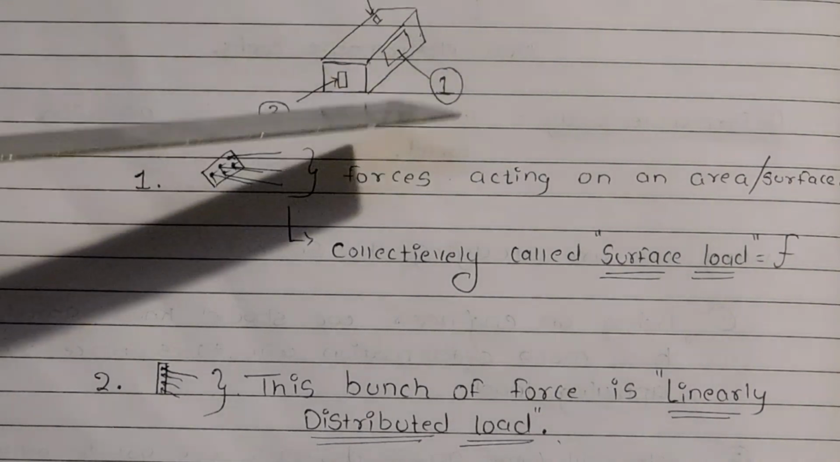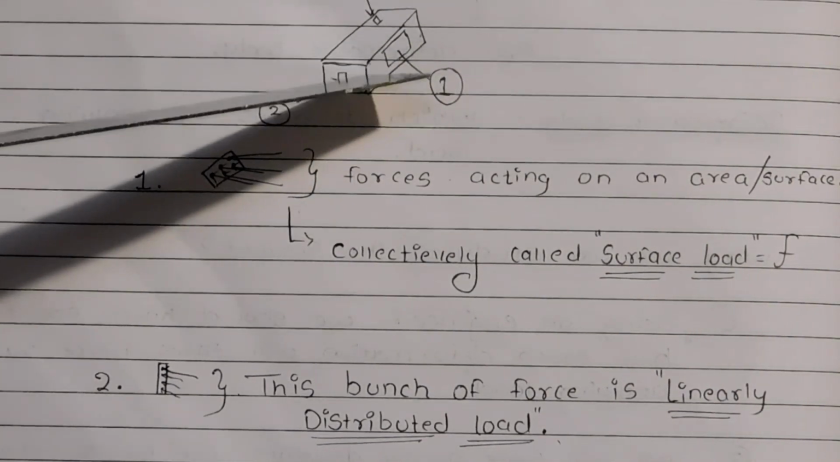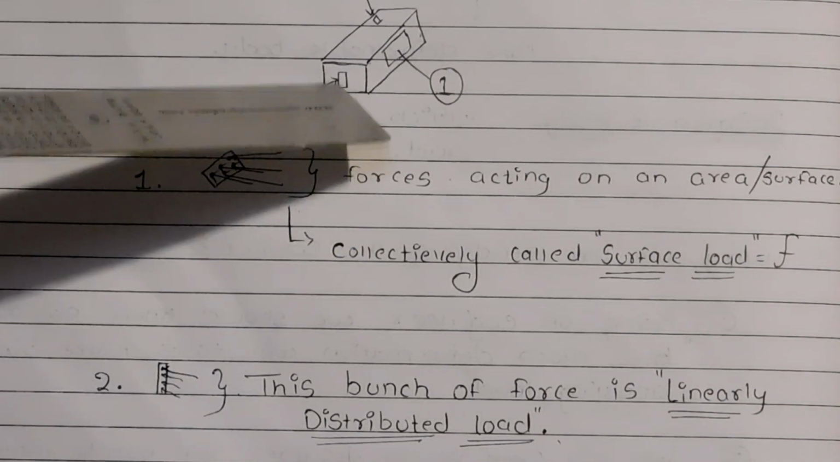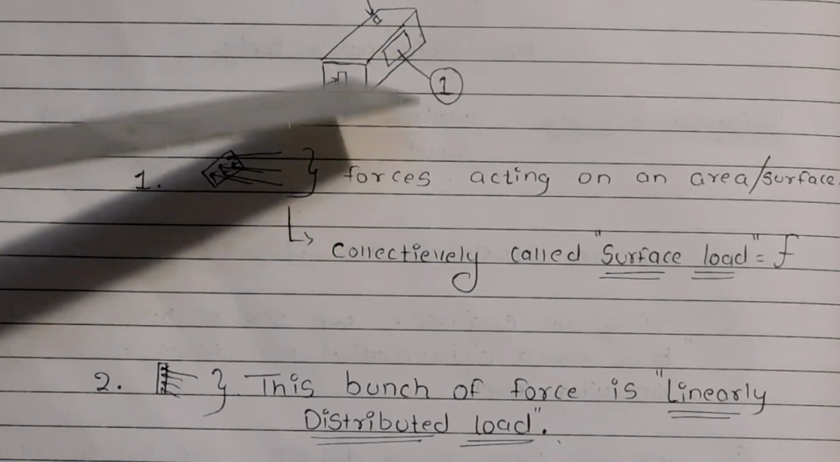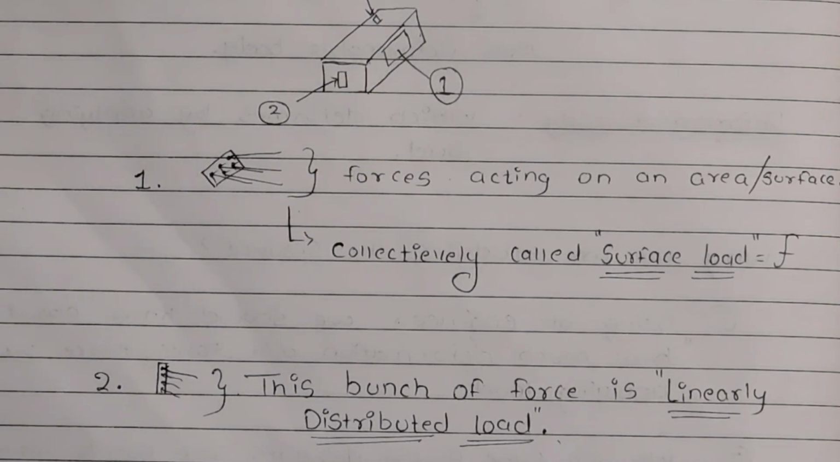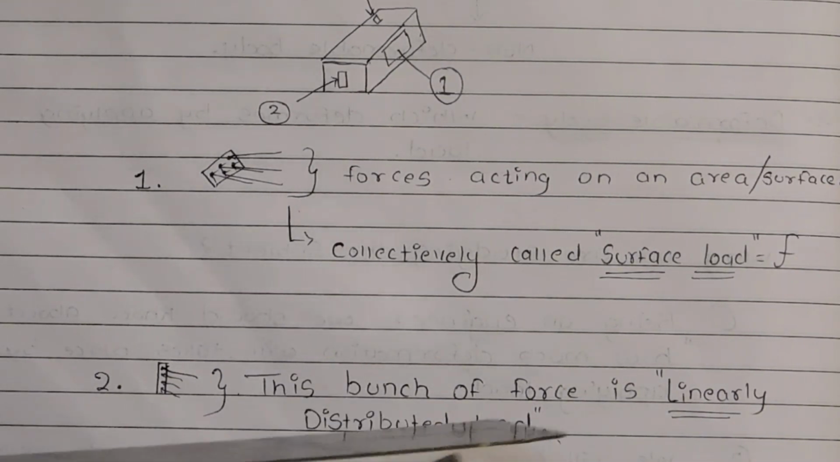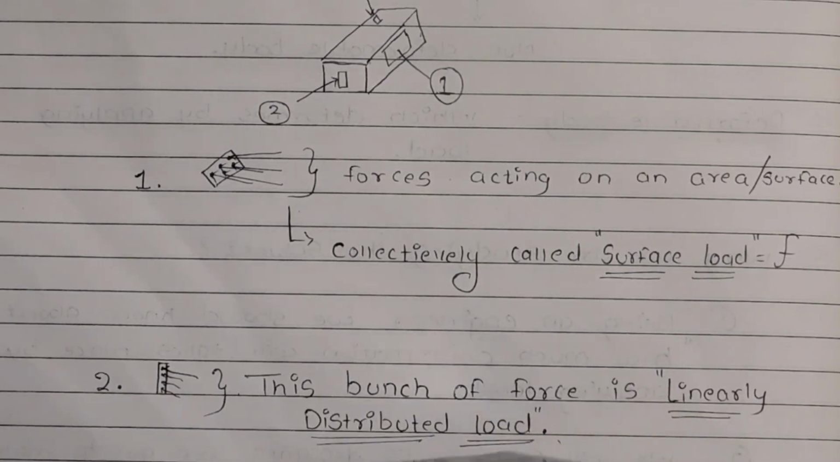The second type of load is linearly distributed load. Let's see. In this diagram, in this cube, I take a linear surface, and I drew this surface over here, and these are the forces or loads acting linearly. These are the loads acting linearly on the linear surface. Such type of force or loads is known as linearly distributed load. This bunch of force is linearly distributed load, and mostly we are going to see it in beams.